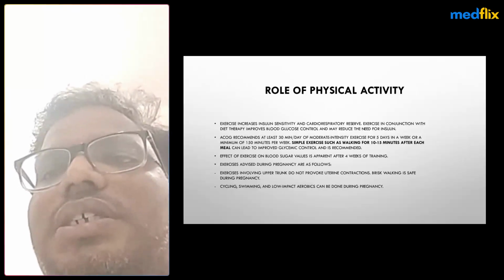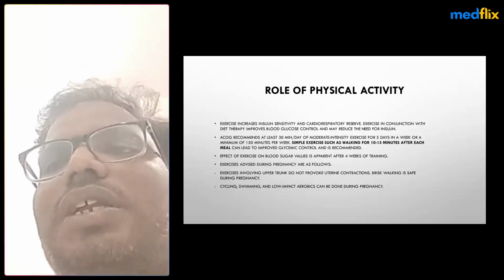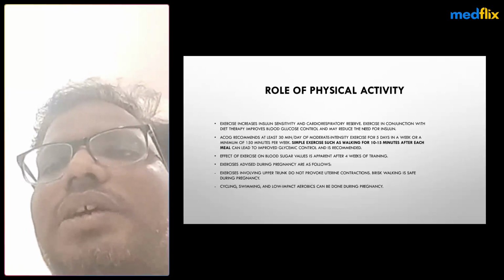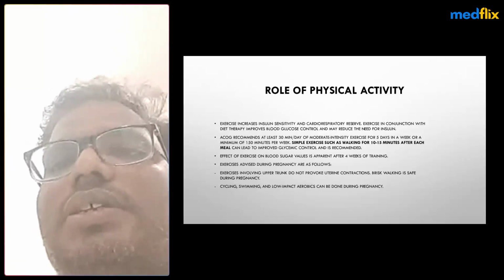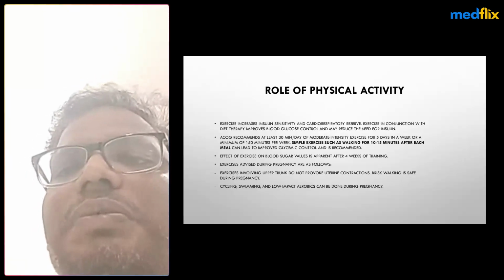Simple exercise such as walking for 10 to 15 minutes after each meal leads to improved glycemic control. This is recommended: after every meal, they should walk for 10 to 15 minutes.